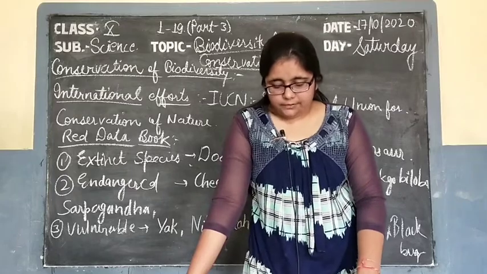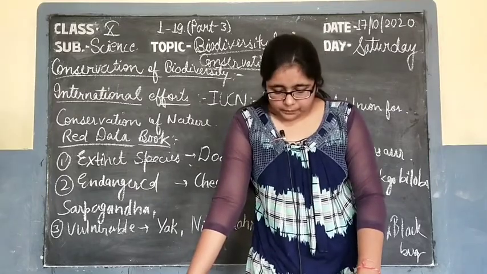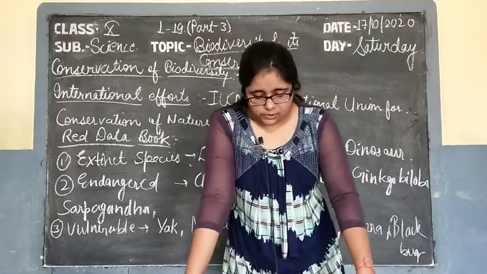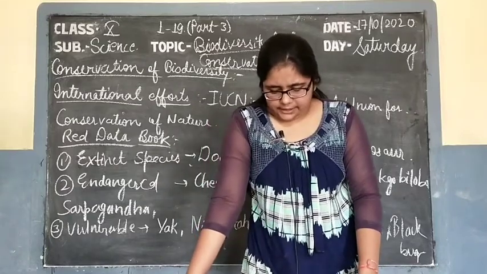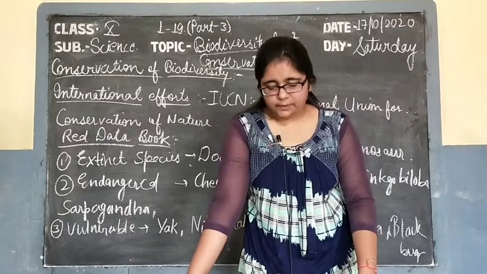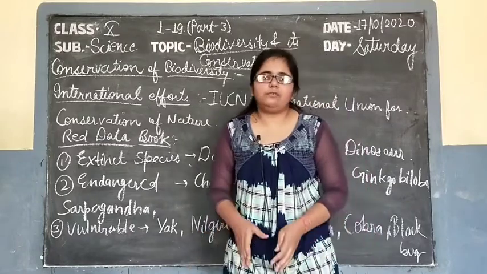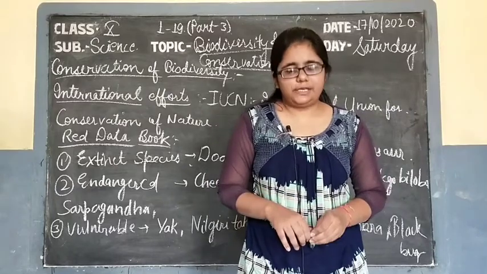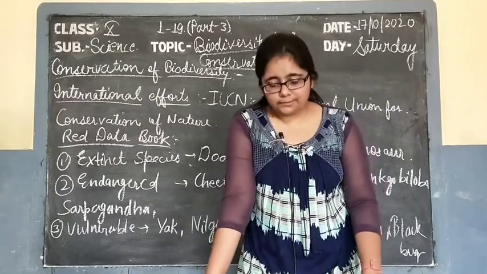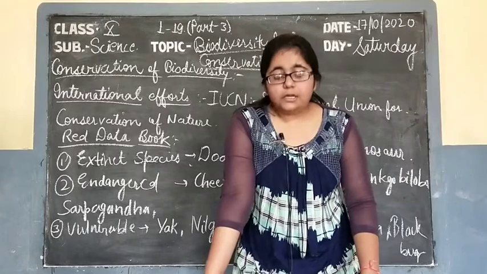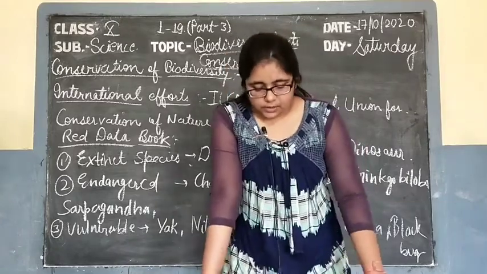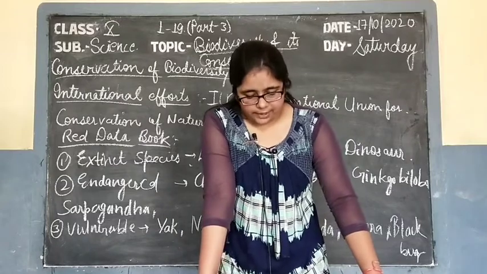The third is even distribution of the benefits obtained from the utilization of biological resources of the country, so that it can reach as many people as possible. So first of all, protecting the limited resources, then using them sustainably so that we may use them for a longer time, and these resources may reach each and every individual. These were the objectives of the Biodiversity Act.